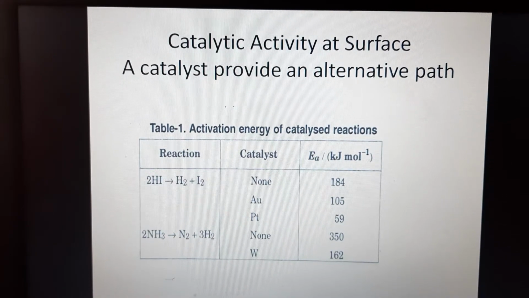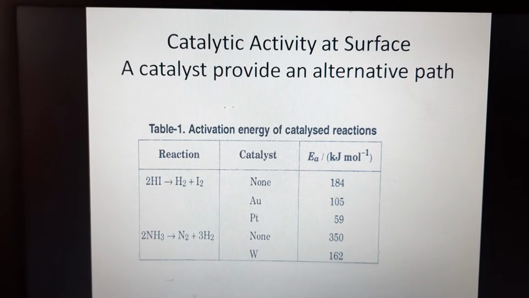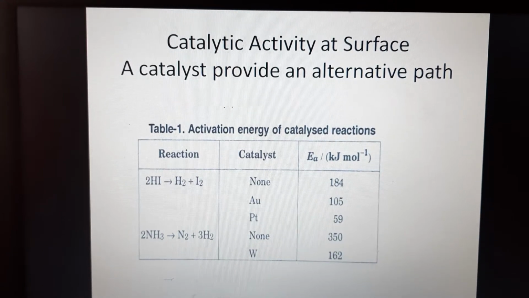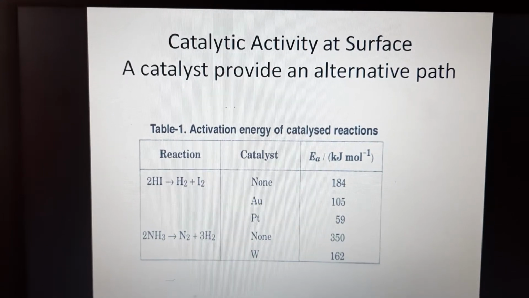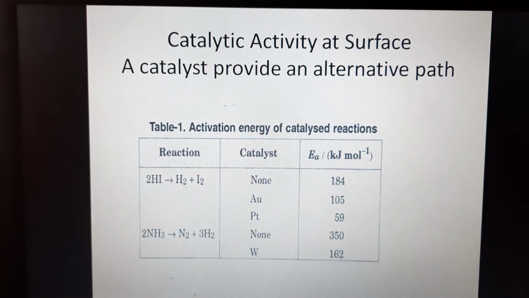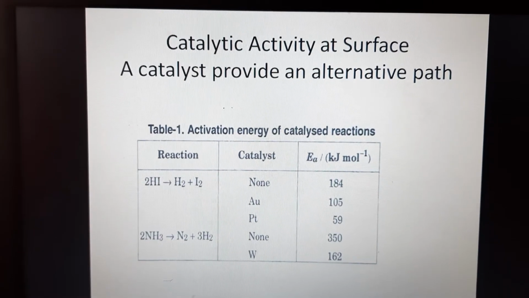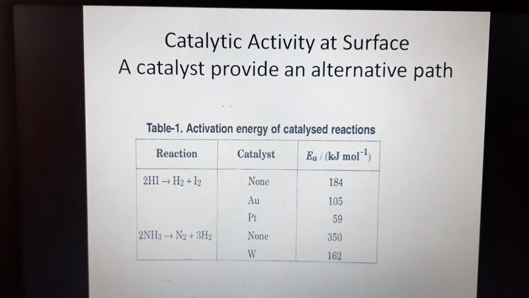Similarly, in the case of ammonia, in the absence of a catalyst the activation energy is 350, and in the presence of a tungsten catalyst it is 162 kilojoule per mole.